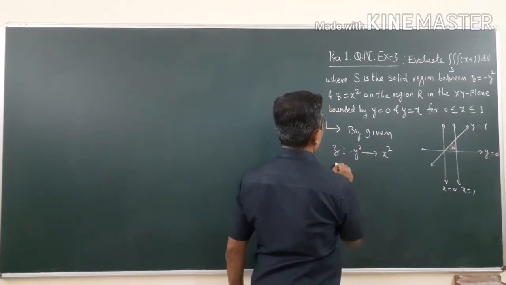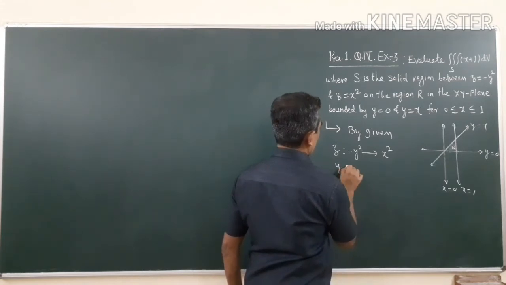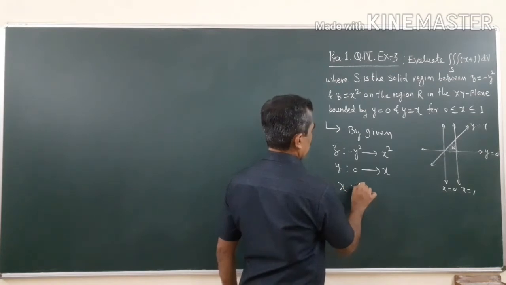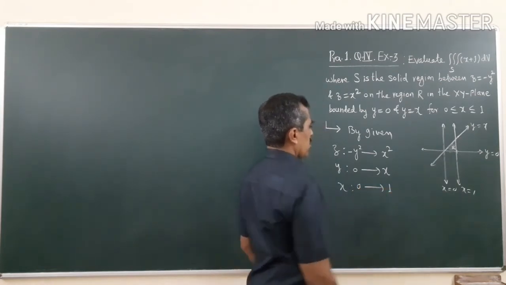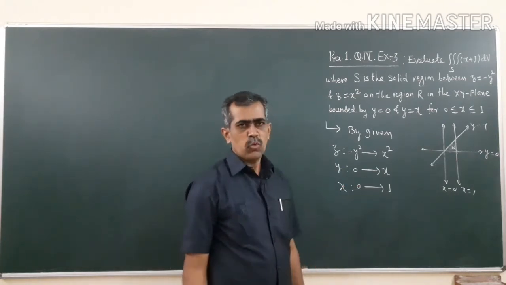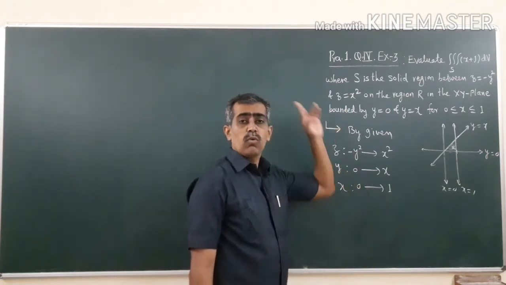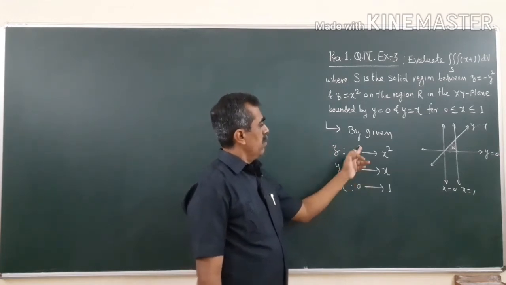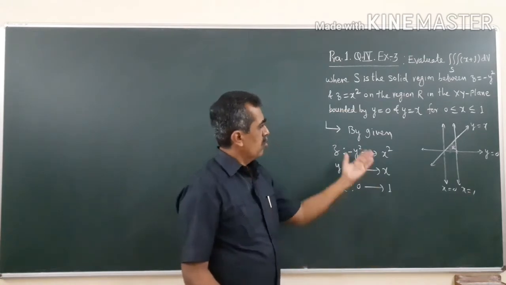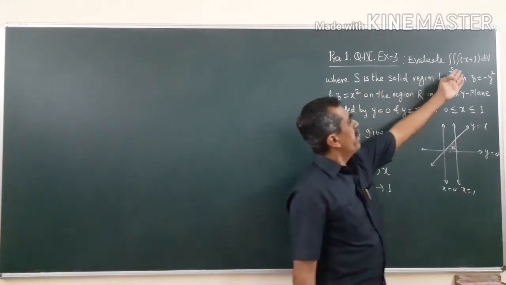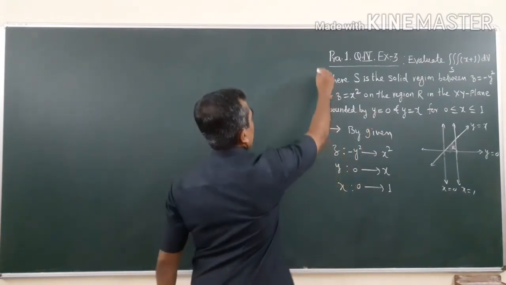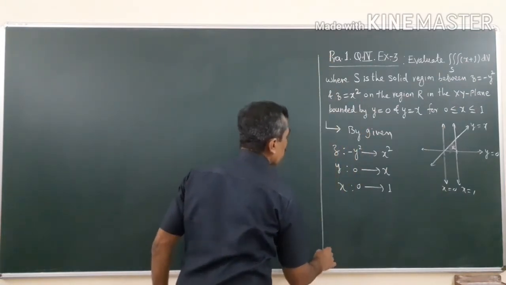Then what about y? y runs from 0 to x and x runs from 0 to 1. Just observe these limits: if the limits of x are numerical, then x should be the outermost integral. Then, in between, z and y you can interchange. Thus you have all the limits of x, y, z. So, directly we will evaluate the given problem.